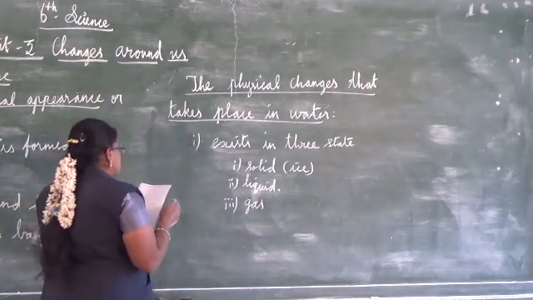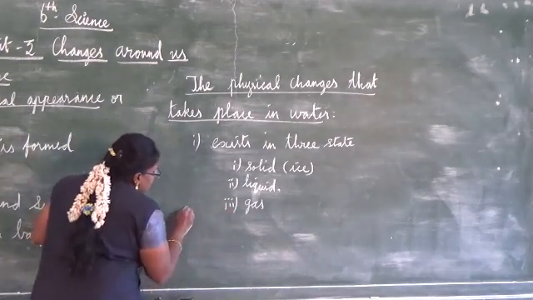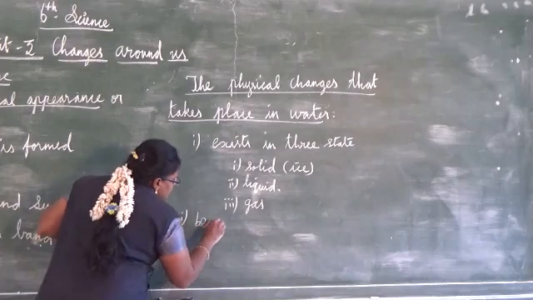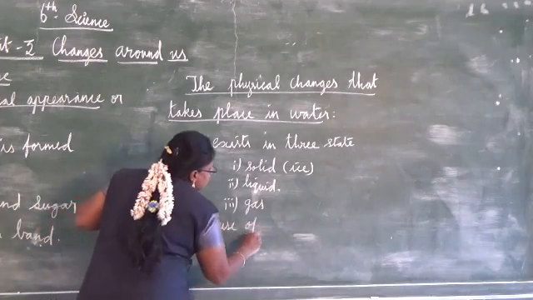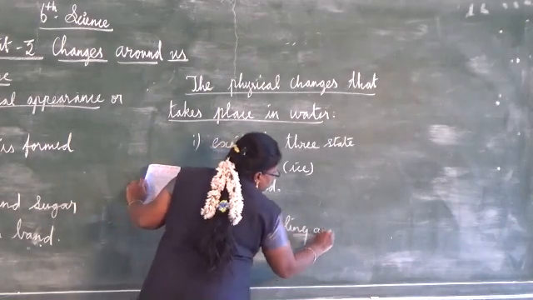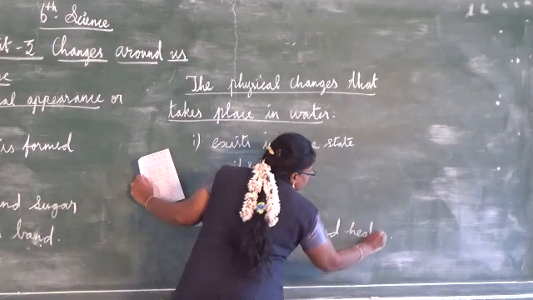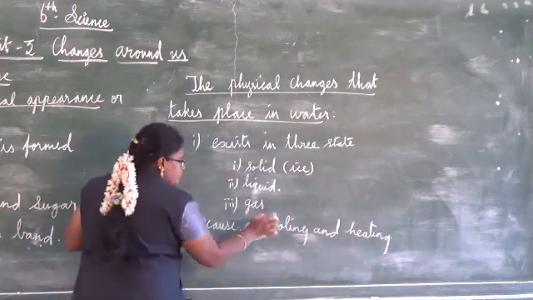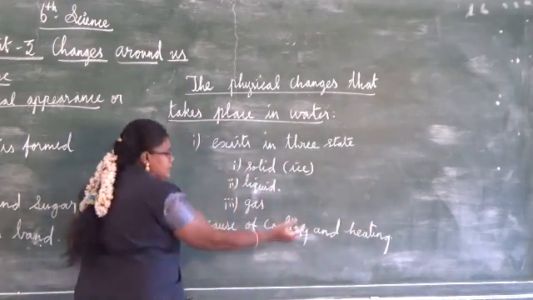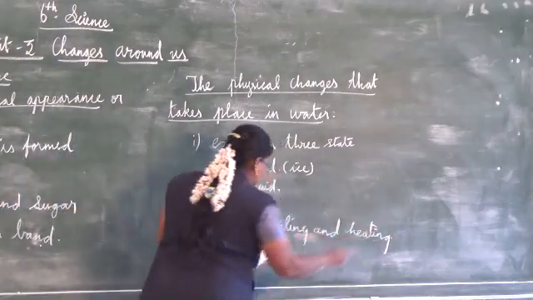Next, the change of state happens because of cooling and heating; the changes can be noticed. So because of cooling of water or heating of water, these three states are attained. Understand? Yes.